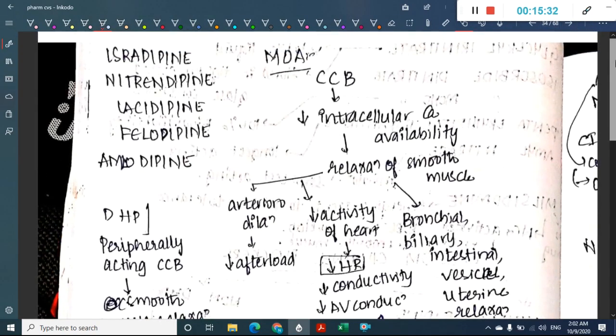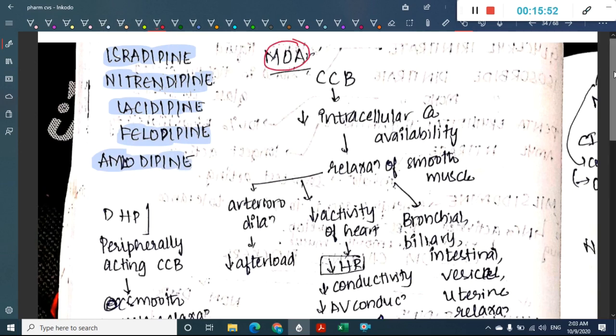Then what are the other dihydropyridines? These include isradipine, nitrendipine, lacidipine, felodipine and amlodipine. Okay, now what is the mechanism of action of these calcium channel blockers?